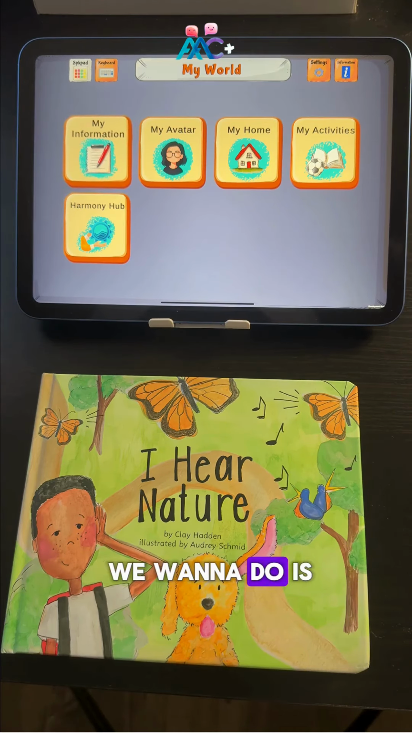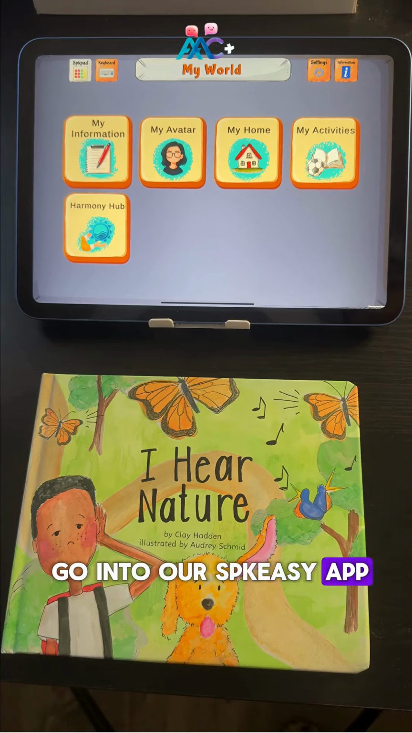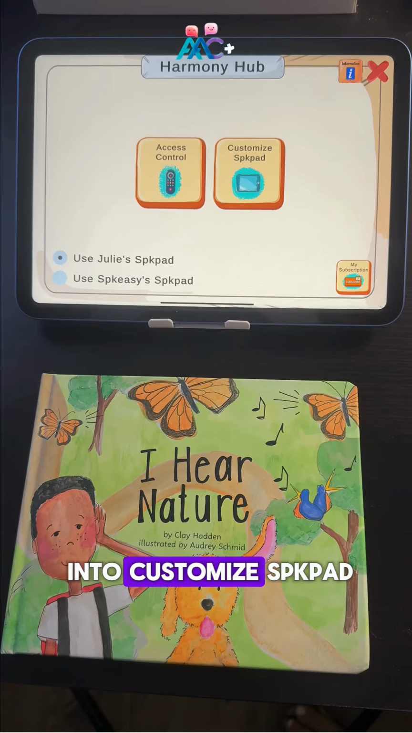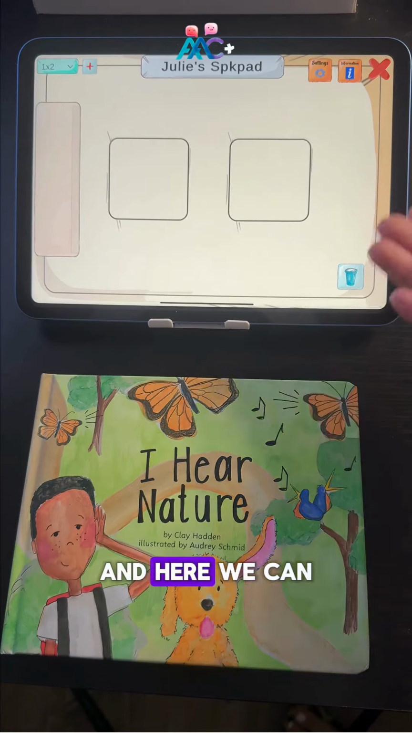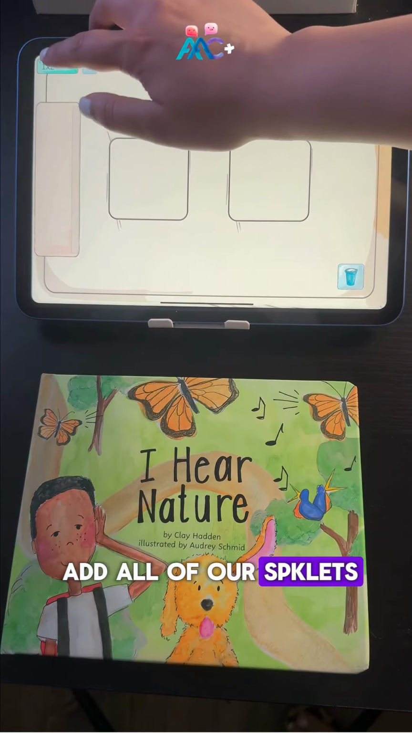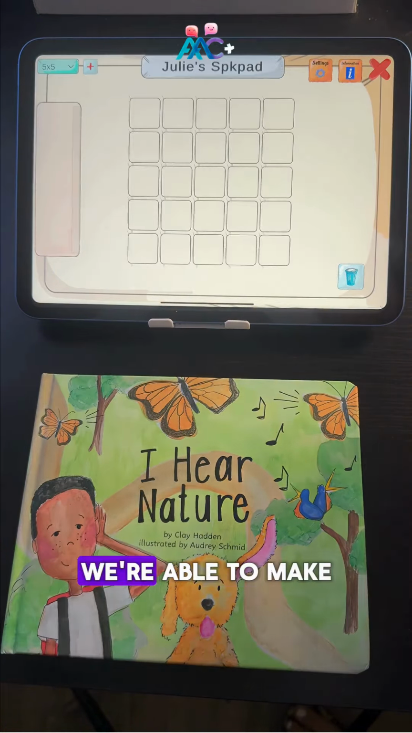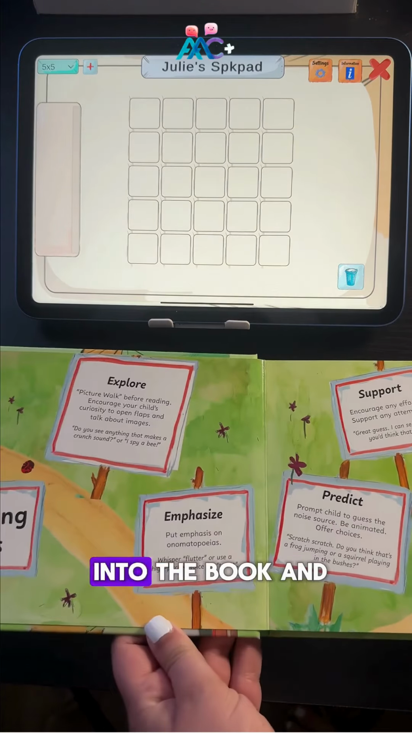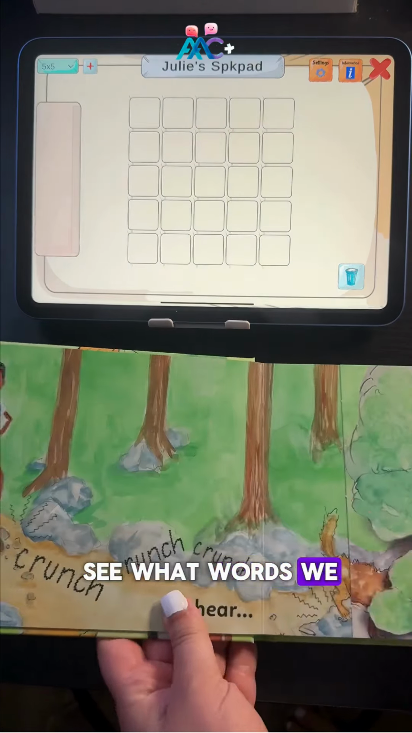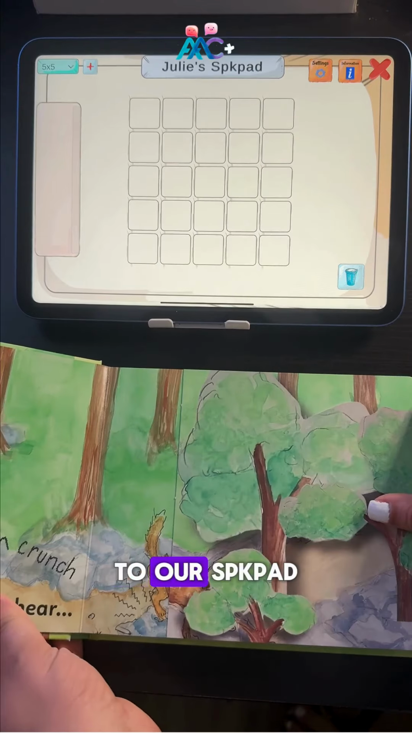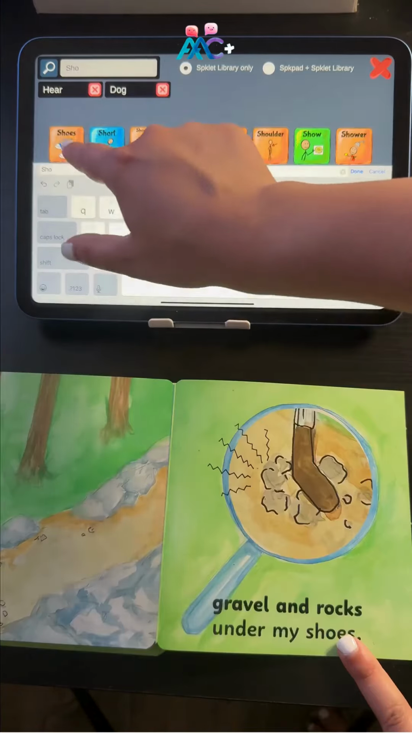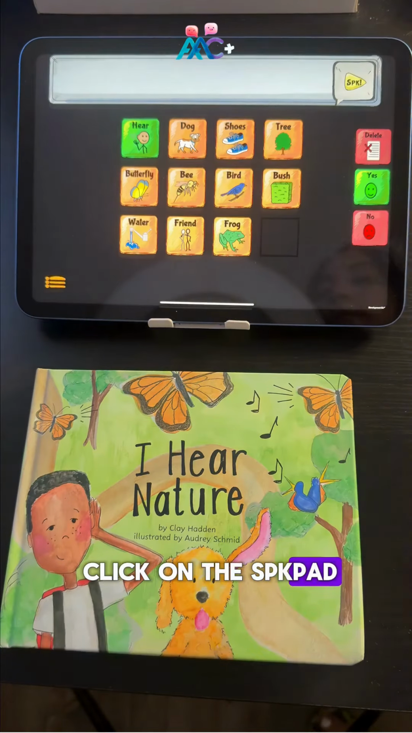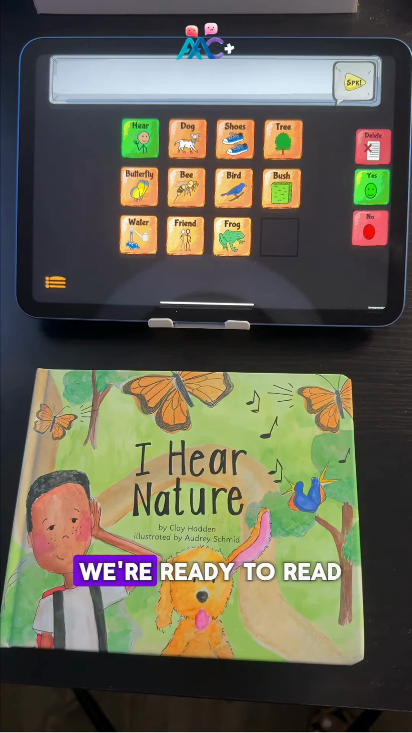The first thing that we want to do is go into our Spkeasy app and go into the Harmony Hub. Now we're going to go into Customize SpeakPad. And here we can add all of our Spkeasy. We hit this drop down menu. We're able to make the SpeakPad a lot more diverse. So we want to go into the book and see what words we can add to our SpeakPad. And now if we click on the SpeakPad, we're able to see our Spkeasy here and we're ready to read